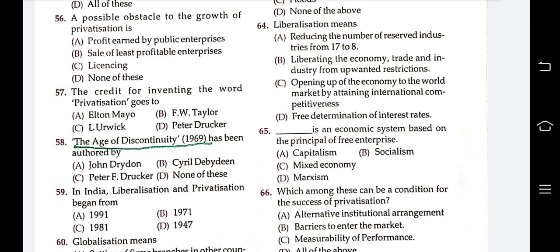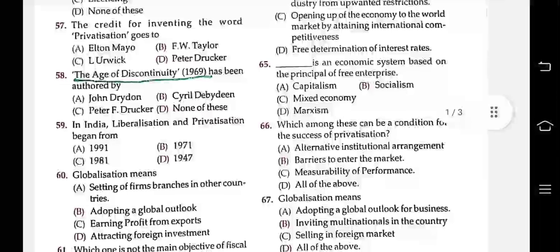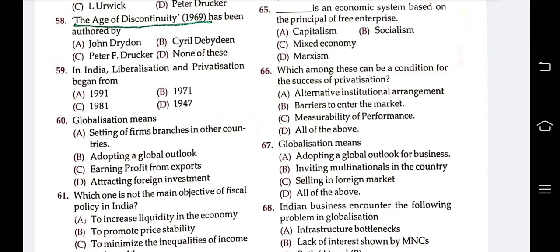In India, liberalization and privatization begins from 1991, 1997, 1981, 1947. 59. Answer is A. It's a very easy question. Liberalization and privatization start in India from 1991. Globalization means setting up branches in other countries, adopting a global outlook, earning profit from export, attracting foreign investment. The answer is adopting a global outlook. Globalization means adopting a global outlook.